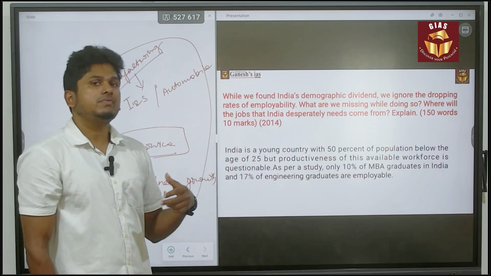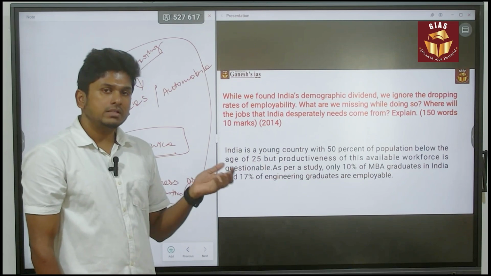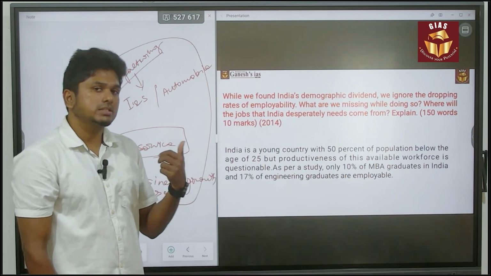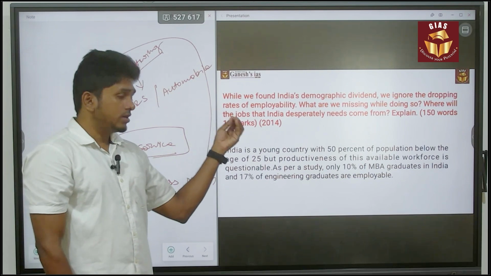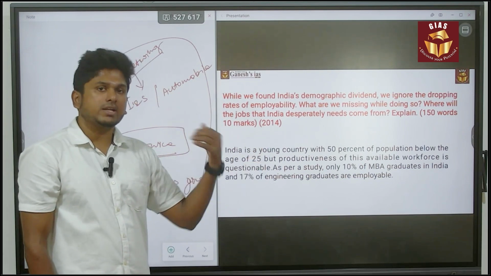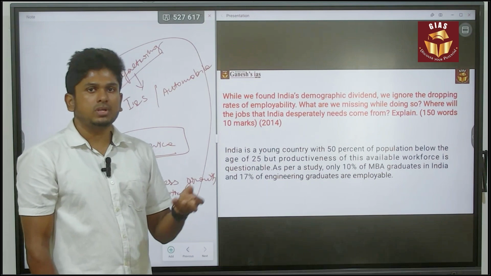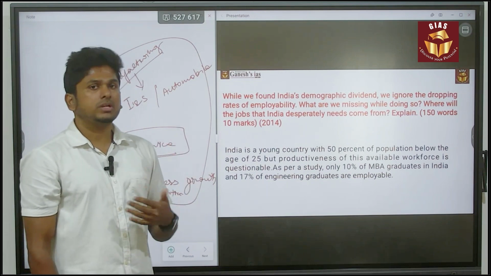In this way, we can use this demographic dividend for economic growth. In such a way, you have to complete the answer, and you can say that if you focus on using this potential demographic dividend, India can easily achieve Viksit Bharat by 2047 or even earlier. So in that way, you can complete the answer.